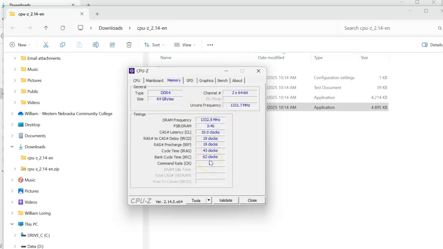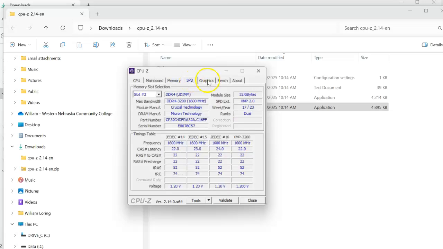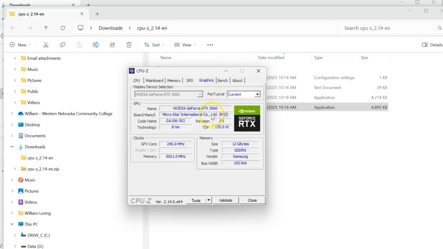I upgraded it when I upgraded the machine just because I could. And this gives us the information on each slot. This is my graphics card. It has 12 gigabytes of RAM, 192-bit bus width. That's a lot of information that can be flown back and forth.